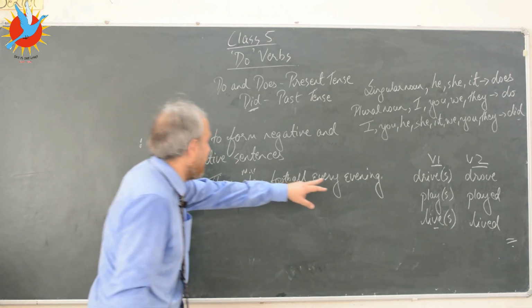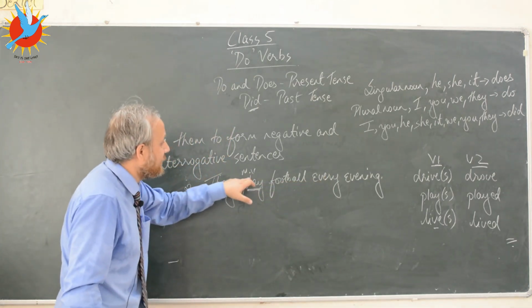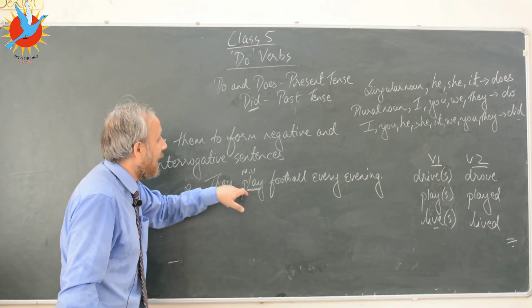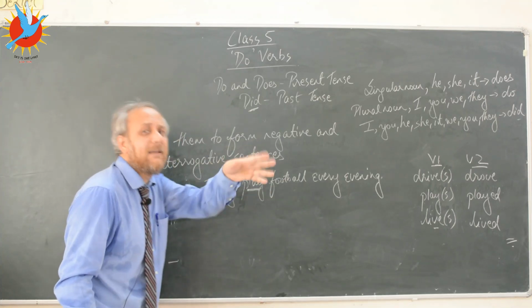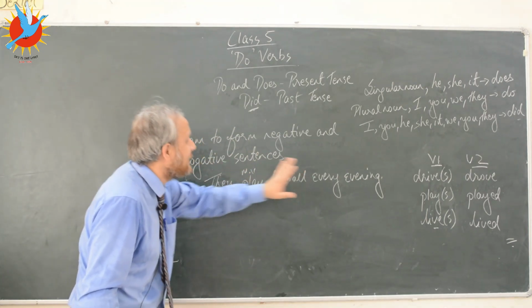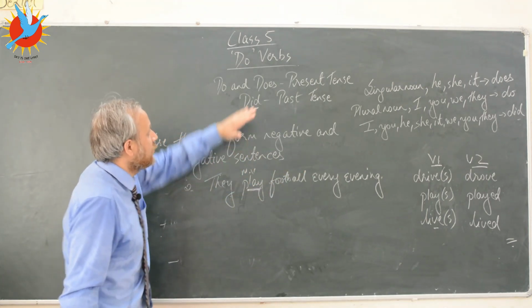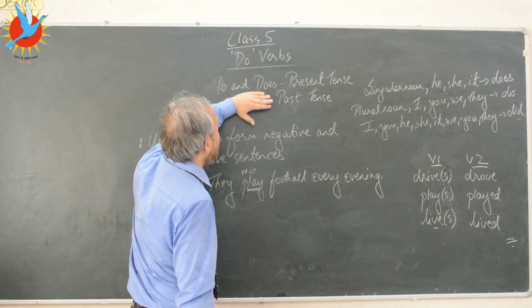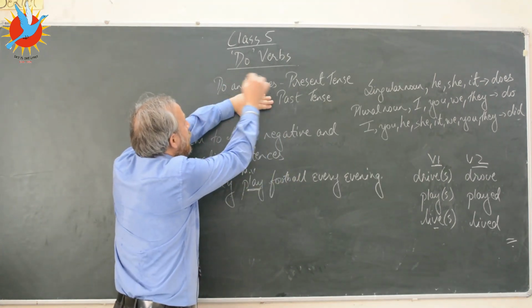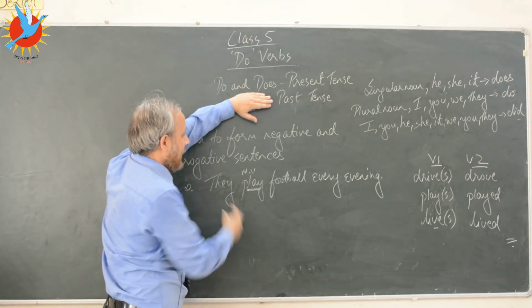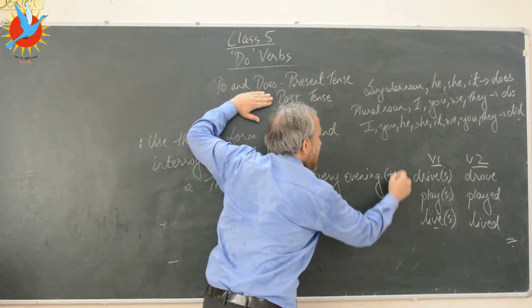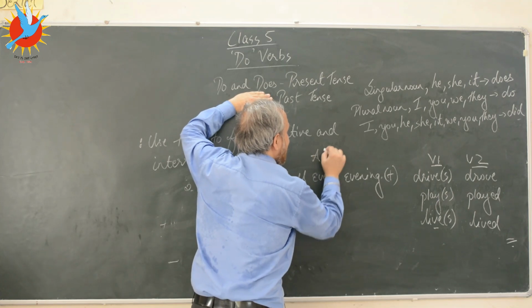So they play football every evening. Now play is used as the main verb. And what is the tense? Tense is present tense, simple present tense. So it means we will not use did. We'll have to use do or does if we want to make this sentence a negative sentence. But this sentence is a positive or an affirmative sentence.